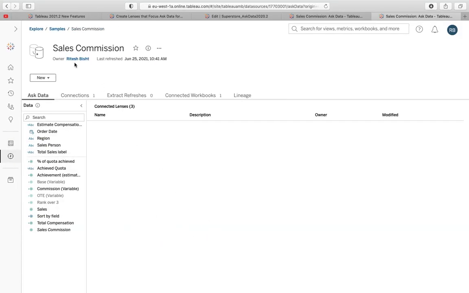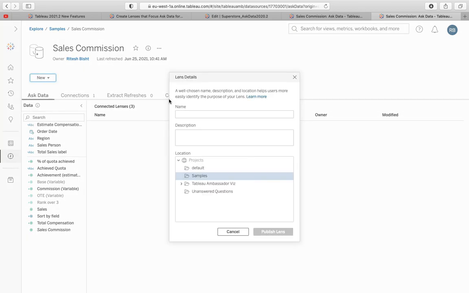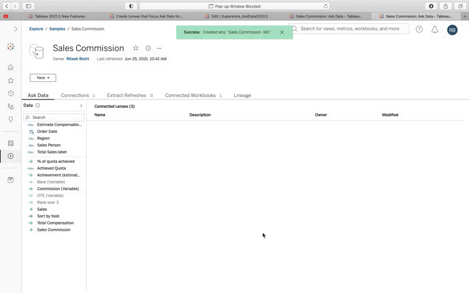Here we go. So I have gone to the data source, and I want to create a new lens with respect to the sales commission data source. Under the project, I say sales commission, and I say manufacturing department, say okay. And I can say this lens is for that. Okay, that's it. And I say publish lens. Now the lens is published.